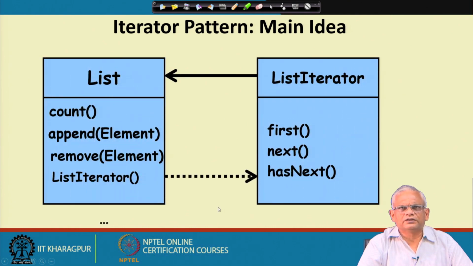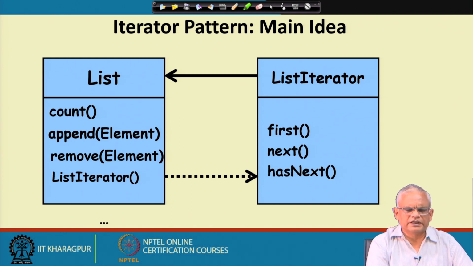The main idea here is summarized in this diagram, which is the example of a list, and in the list we have append, remove, and also we have the list iterator which creates the iterator.